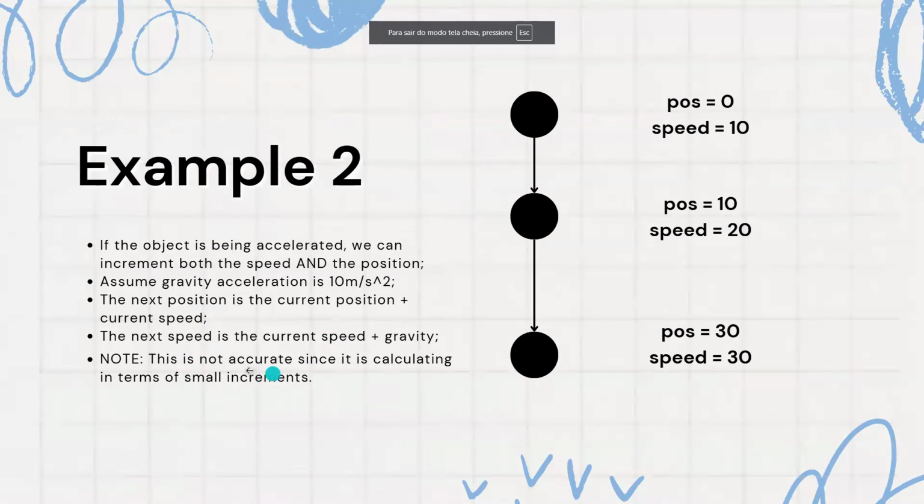I just put a note here as well that this is not completely accurate, because if we consider a real life example, the time between each frame also accounts. So that also needs to be accounted for. So this is not completely accurate. If we decrease the time between frames more and more, and then we make a simulation that has, I don't know, infinite frames, then it is going to be the same as the real life. But as we cannot make